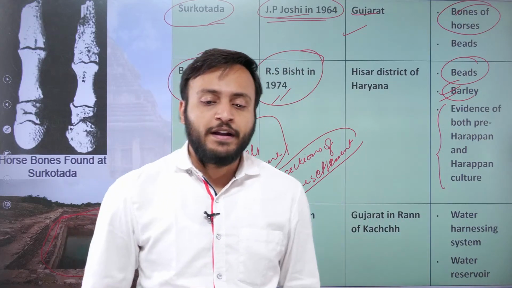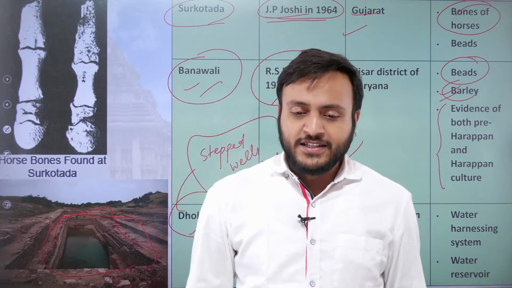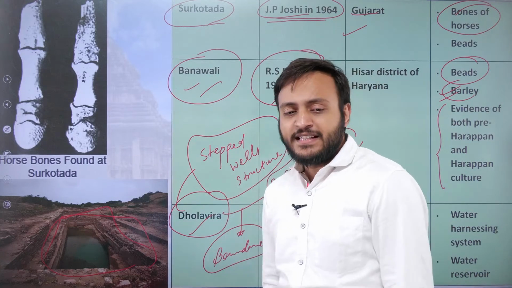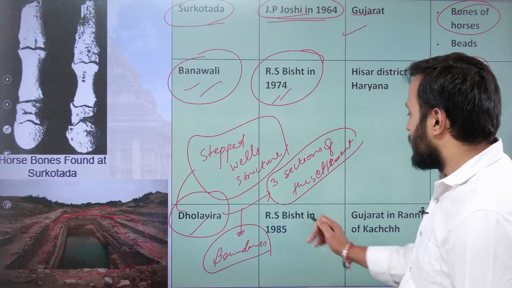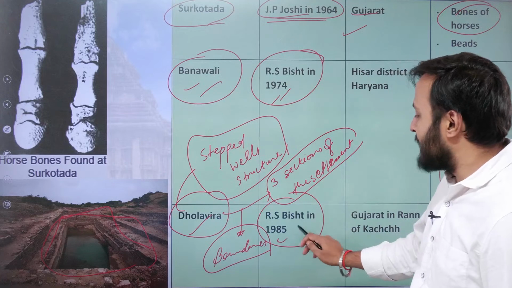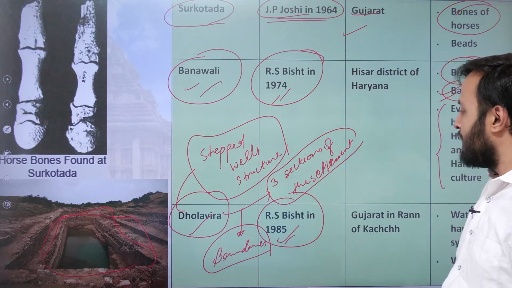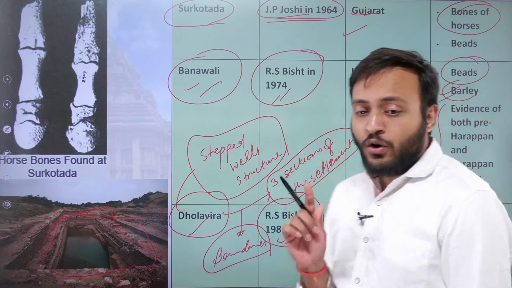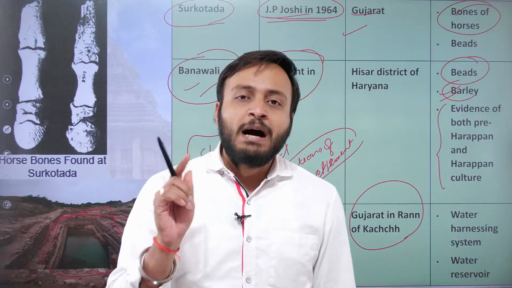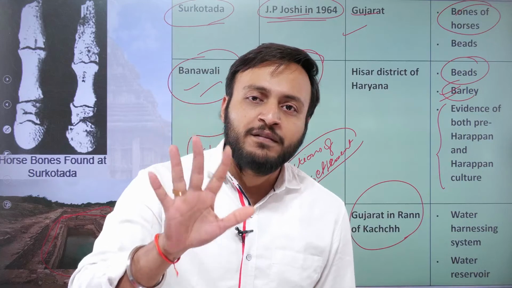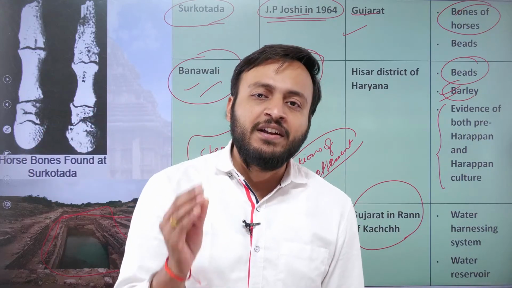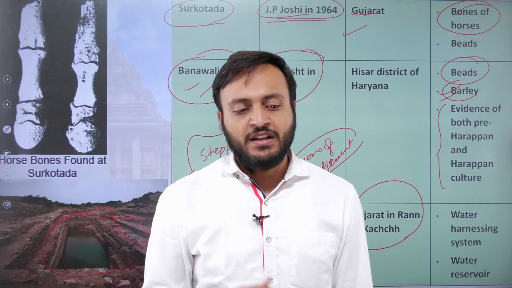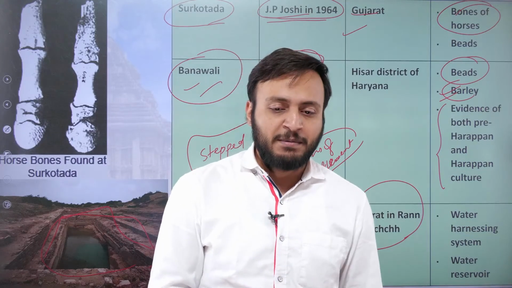All right, everybody. Yes, Chandra, that's correct. So here we can say that Dholavira was a site excavated by R.S. Bisht in 1985. It is one of the most famous sites, and also amongst the top 5 largest cities excavated in the Harappan civilization.